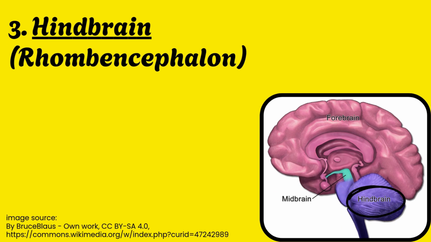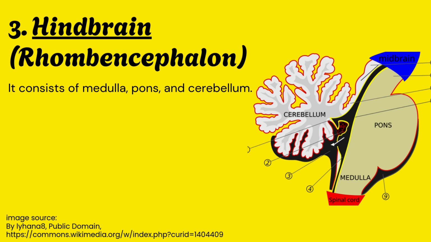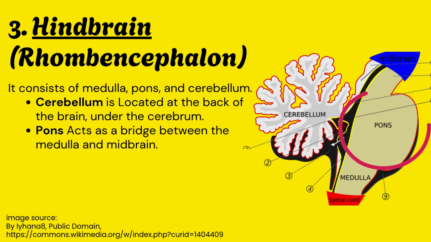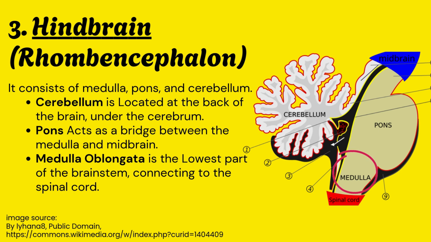The last part of brain is hindbrain. It is also known as rhombencephalon. It consists of medulla, pons, and cerebellum. Cerebellum is located at the back of the brain, under the cerebrum. Pons acts as a bridge between the medulla and midbrain. Medulla oblongata is the lowest part of the brainstem, connecting to the spinal cord.